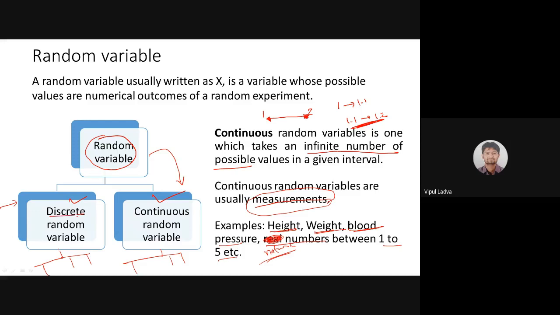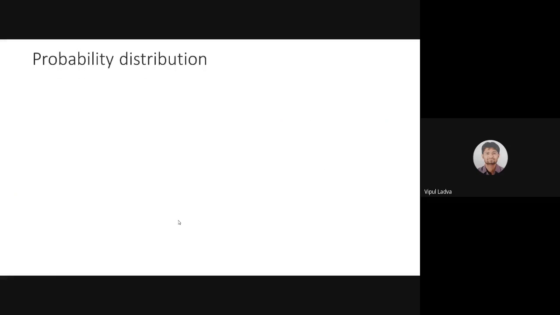Now for the discrete random variable or continuous random variable, any kind of random variable, we need to have some function like a probability function. इन दोनों के लिए हम एक specific function define करेंगे, that will be known as a probability function. और उससे पहले we will get introduced to probability distribution. So our next slide will be on probability distribution. Yes, there it is. What is probability distribution?